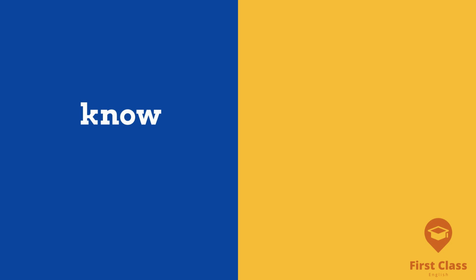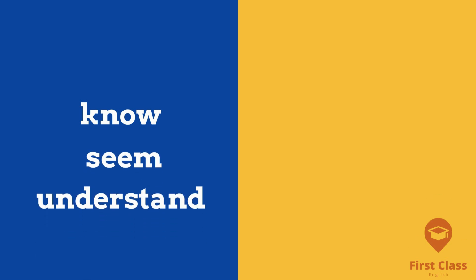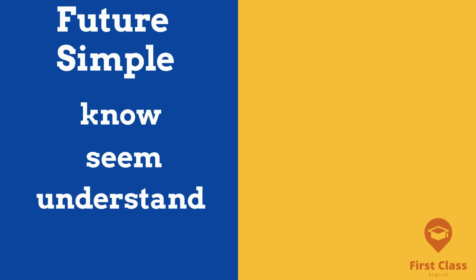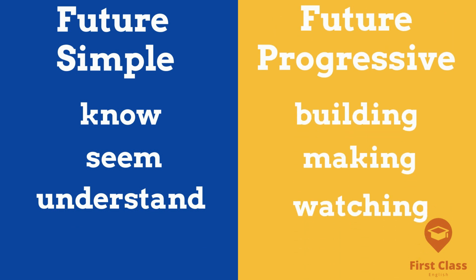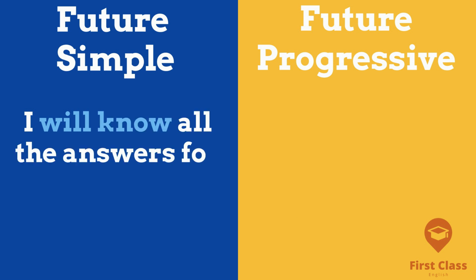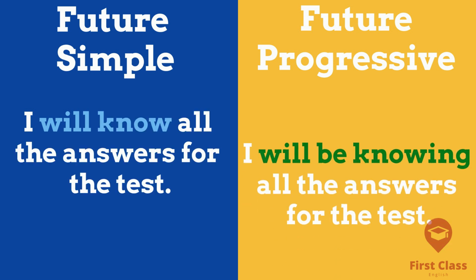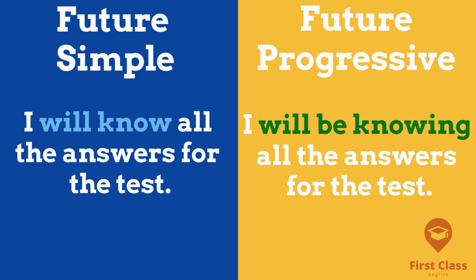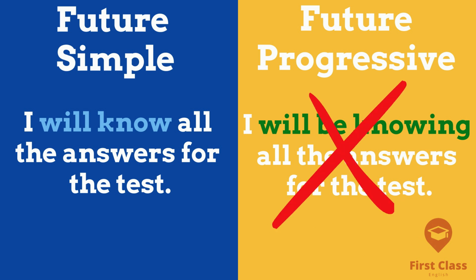So, if we want to use stative verbs in the future, we must use them with the future simple. The future progressive can only use dynamic verbs. For example, you could say, I will know all the answers for the test, but you could not use the same verb in the future progressive. You would need a dynamic verb like study.